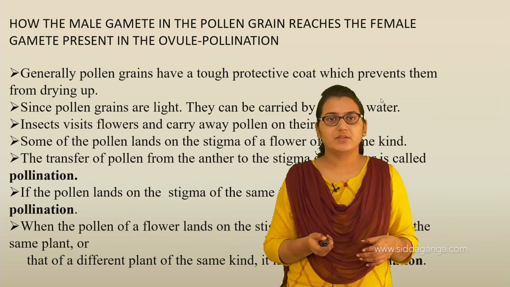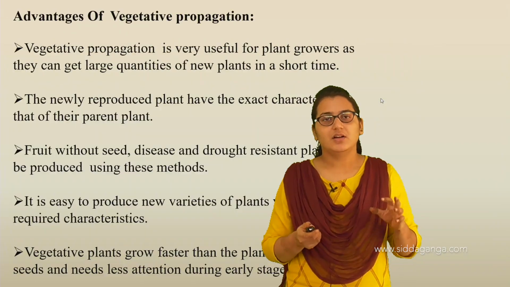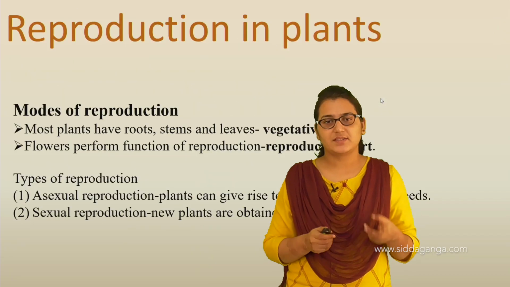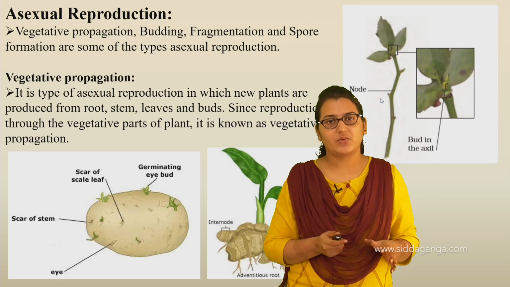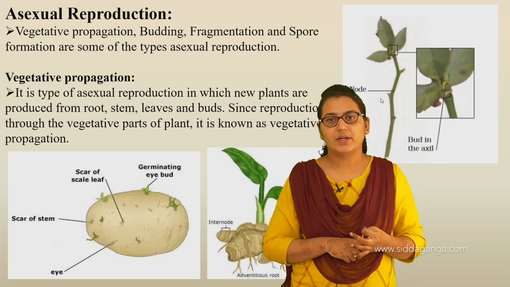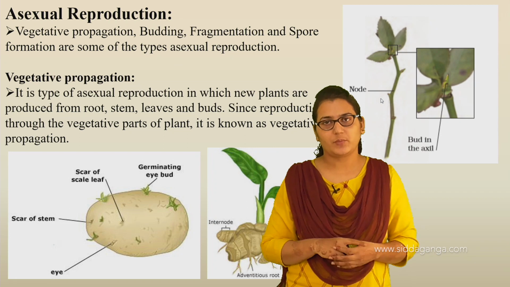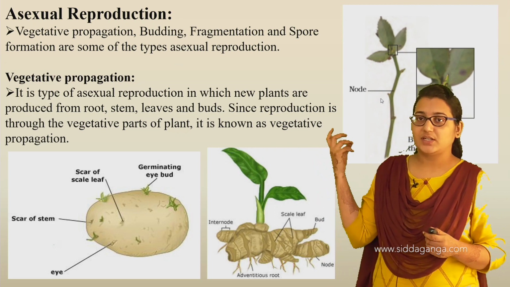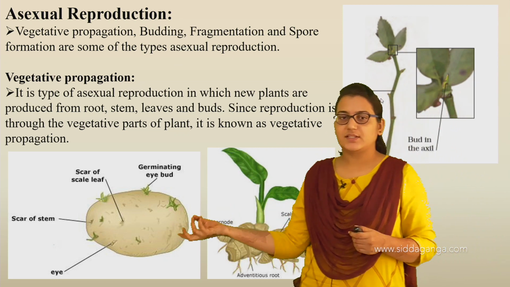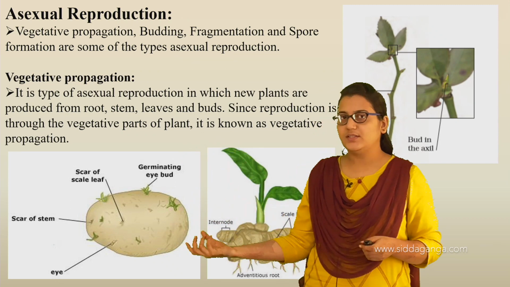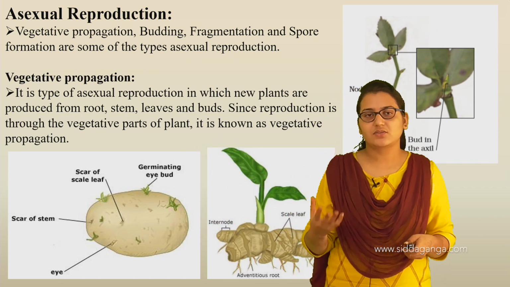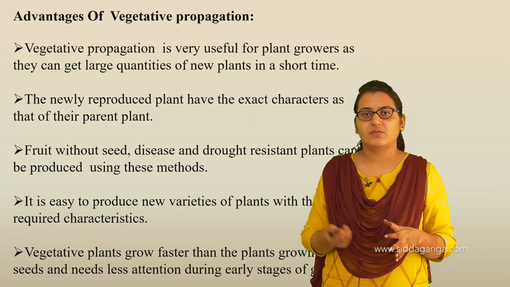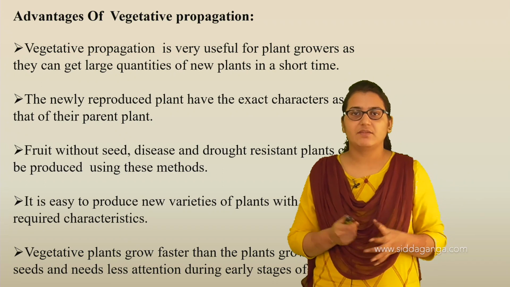In this chapter we have basically seen reproduction in plants. There are two types, that is asexual and sexual reproduction. In asexual reproduction, we have seen vegetative propagation, budding, fragmentation and spore formation. In vegetative propagation, we have stem cuttings, roots, and eye buds, for example potato. All these are vegetative parts which are involved in reproduction, hence it is called vegetative propagation. This is an example of vegetative propagation, and we have also seen its advantages.